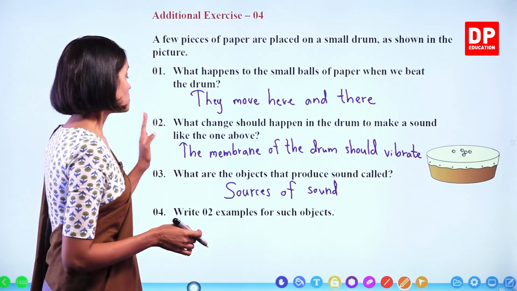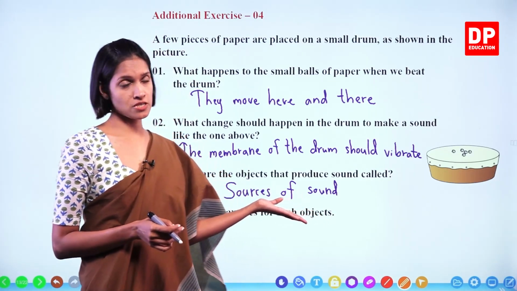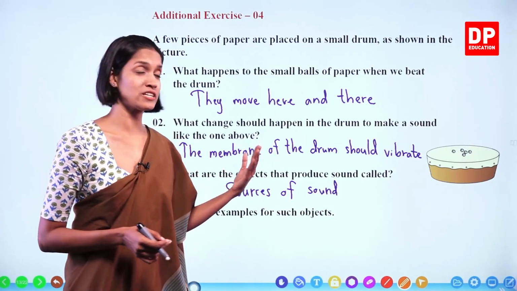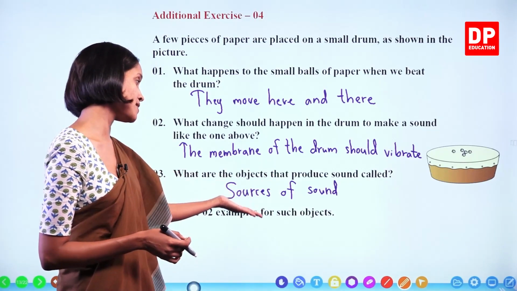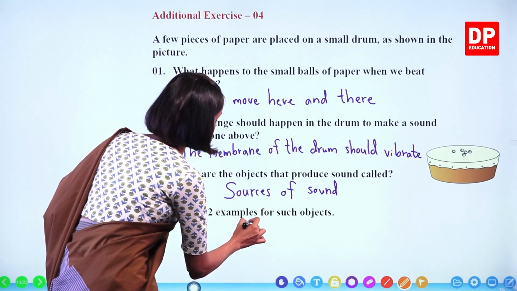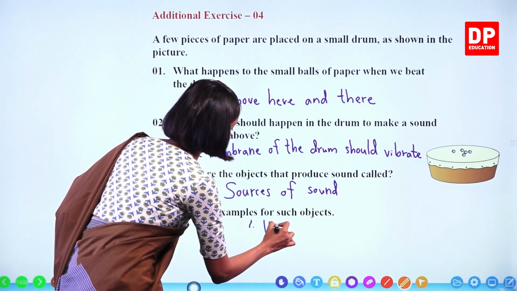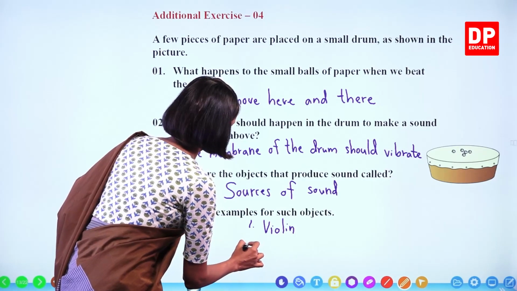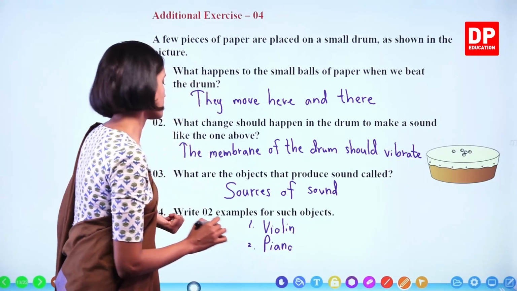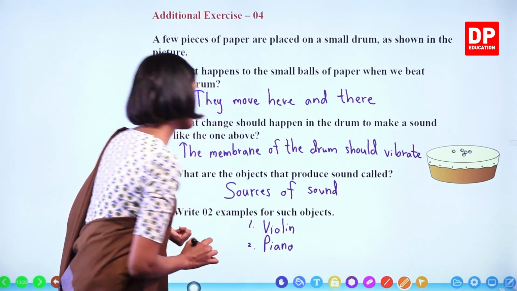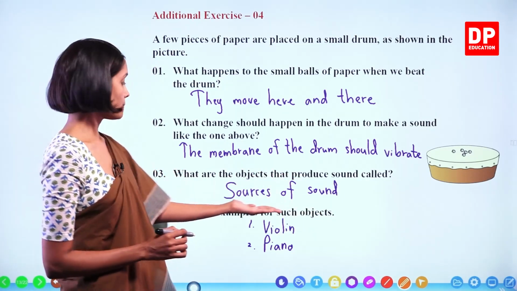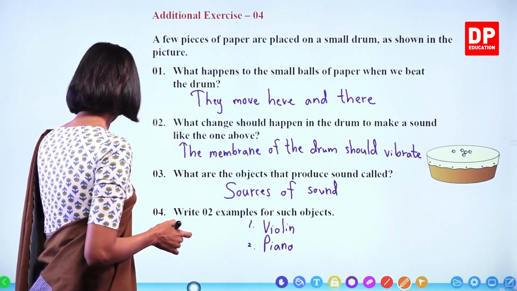Next one. Write 2 examples for such objects. But now you can write any musical instrument, children, because all the musical instruments can produce sound. So as examples, you can write musical instruments. Let's write 2 examples. We can write violin, piano, two examples for such objects, which means sources of sound. Okay? Right, we'll move on to the next.